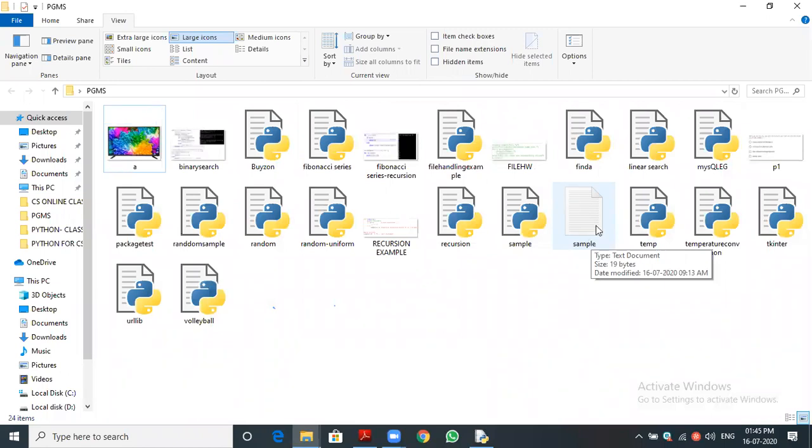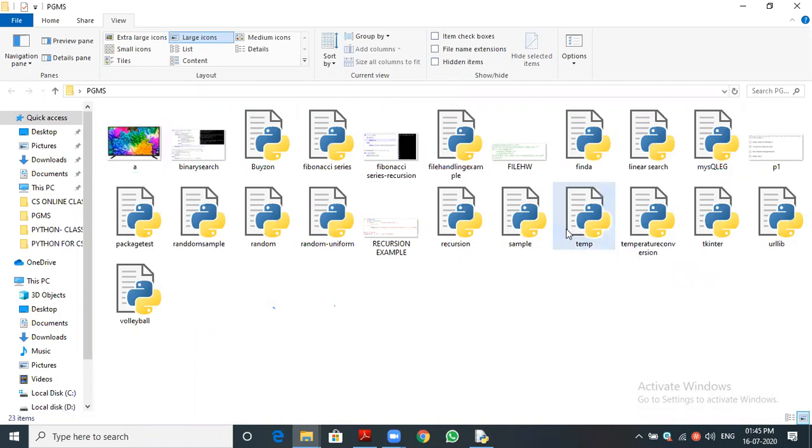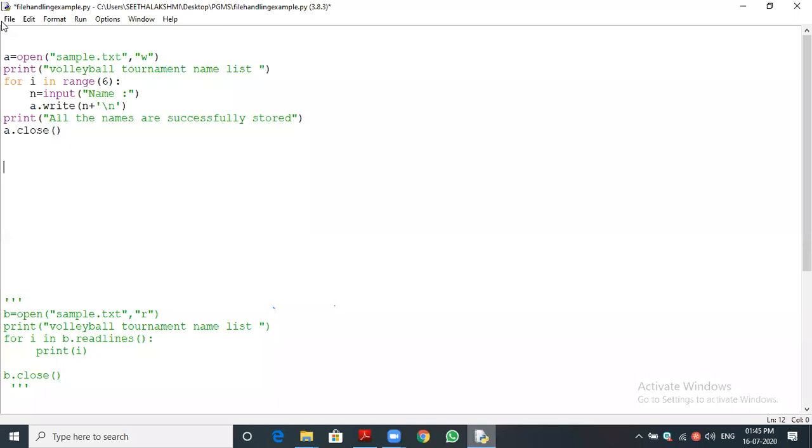Hello? Yes, sir. Now I deleted the sample file. I will show everything. Okay, now I deleted the file. So now I will go to the program. One minute, I'm just typing this directly. I'm opening the file. I already said the open function will do two things. If the sample file is there, it will open. If it is not there, it will create and open. I said, no.